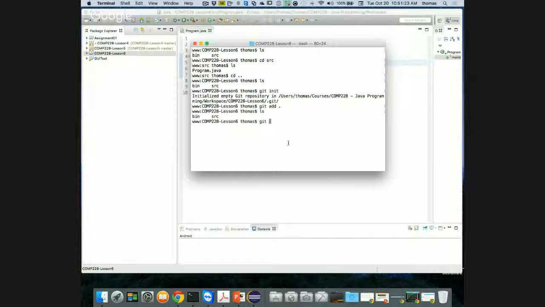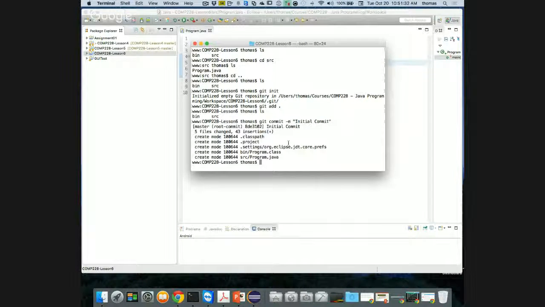Next, git commit, my first commit, right? Dash m means message. It's going to be commit. Now, if you don't have Git installed properly on your system, it'll give you an error. It'll say Git, I don't understand this command, right?